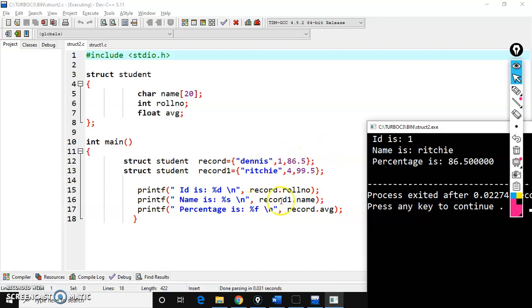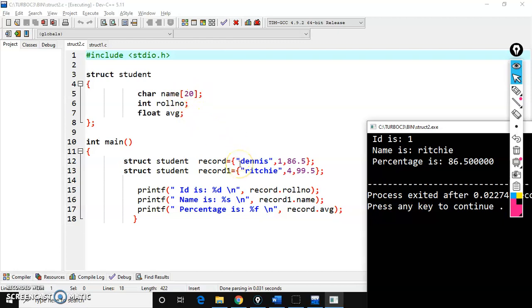Here I am accessing record1 variable values, record1 dot name. What is it? Richie. So Richie is printed here. In the third statement again I am printing record, accessing the record variable's average value. Like this, anyone can access this structure template. There is no security.